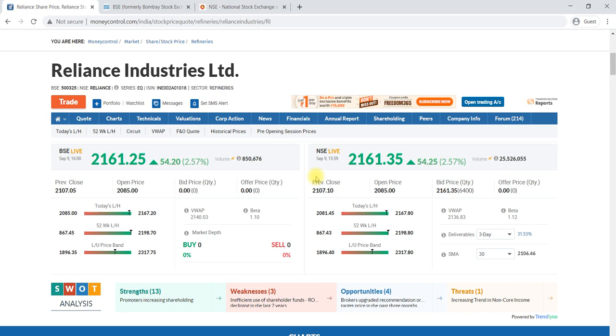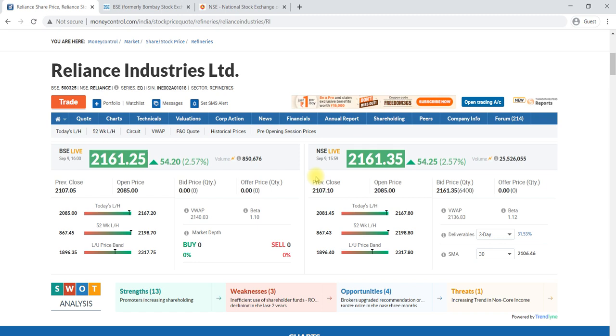And if you buy today, the shares will be reflected in your demat account within 2 days, T plus 2 days. Today you have traded, within 2 days it will reflect in your account. And if you are selling, it is the same thing.